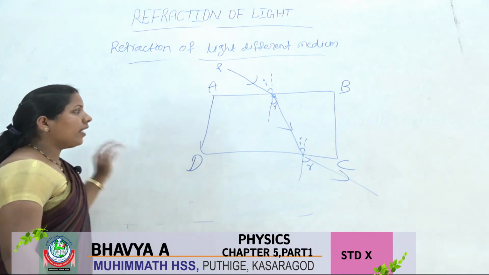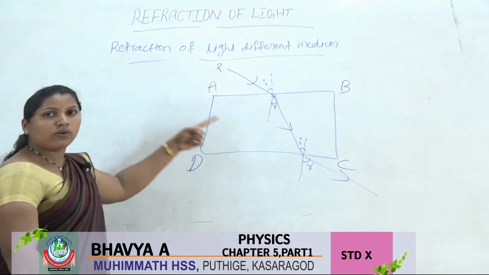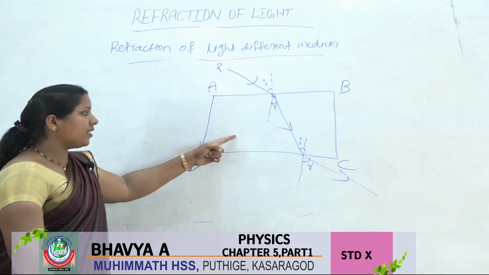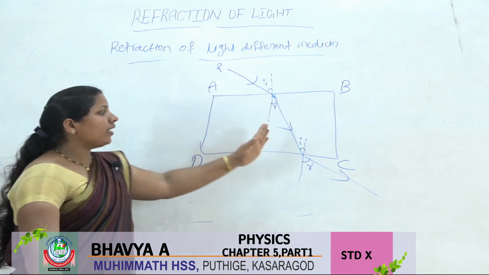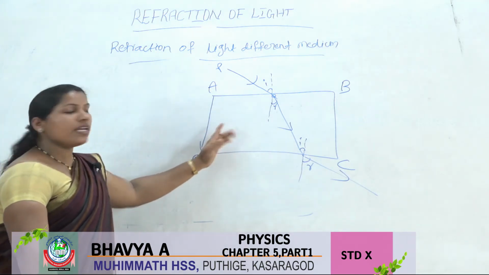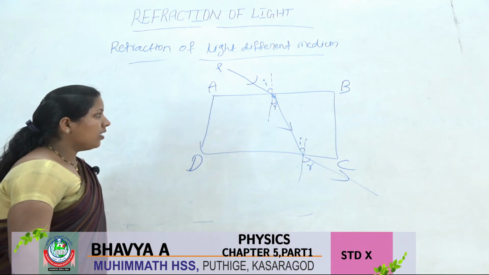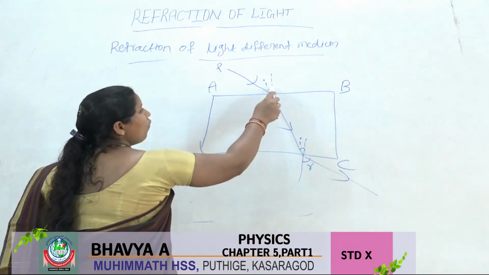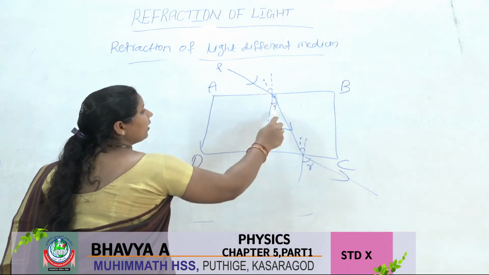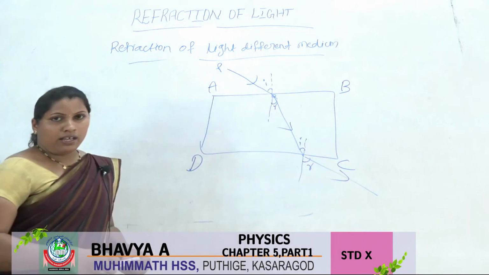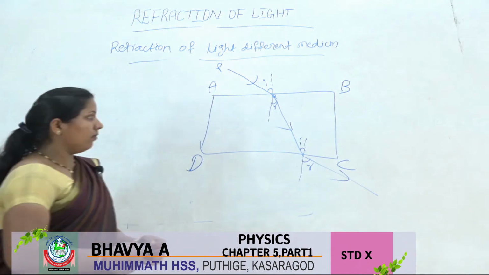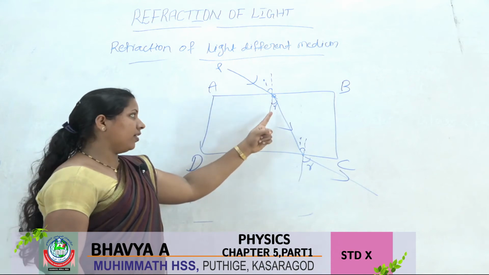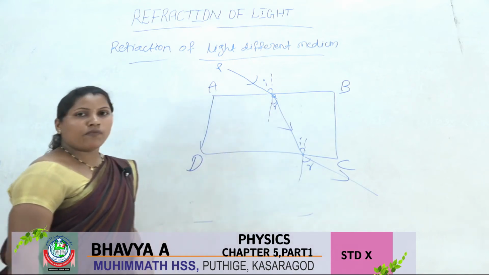So when a ray of light falls from air to glass, from lower optical density to higher optical density, the refracted ray moves towards the normal. So the angle of incidence is greater than the angle of refraction.